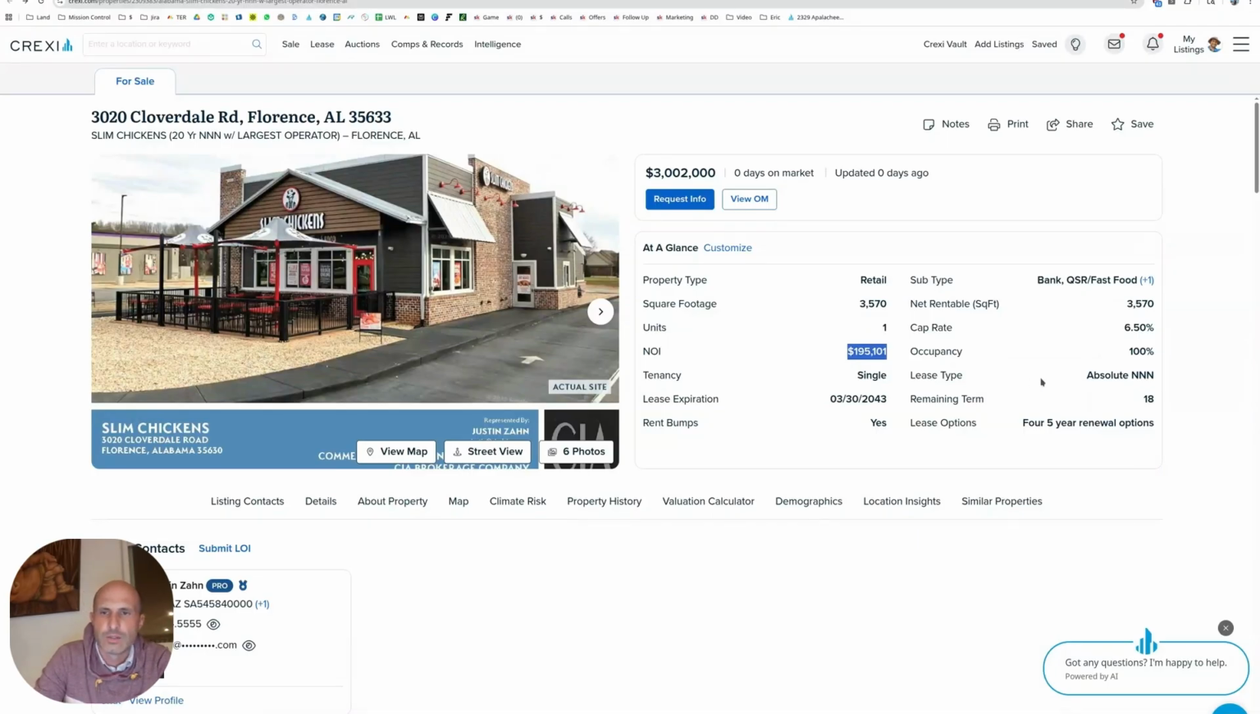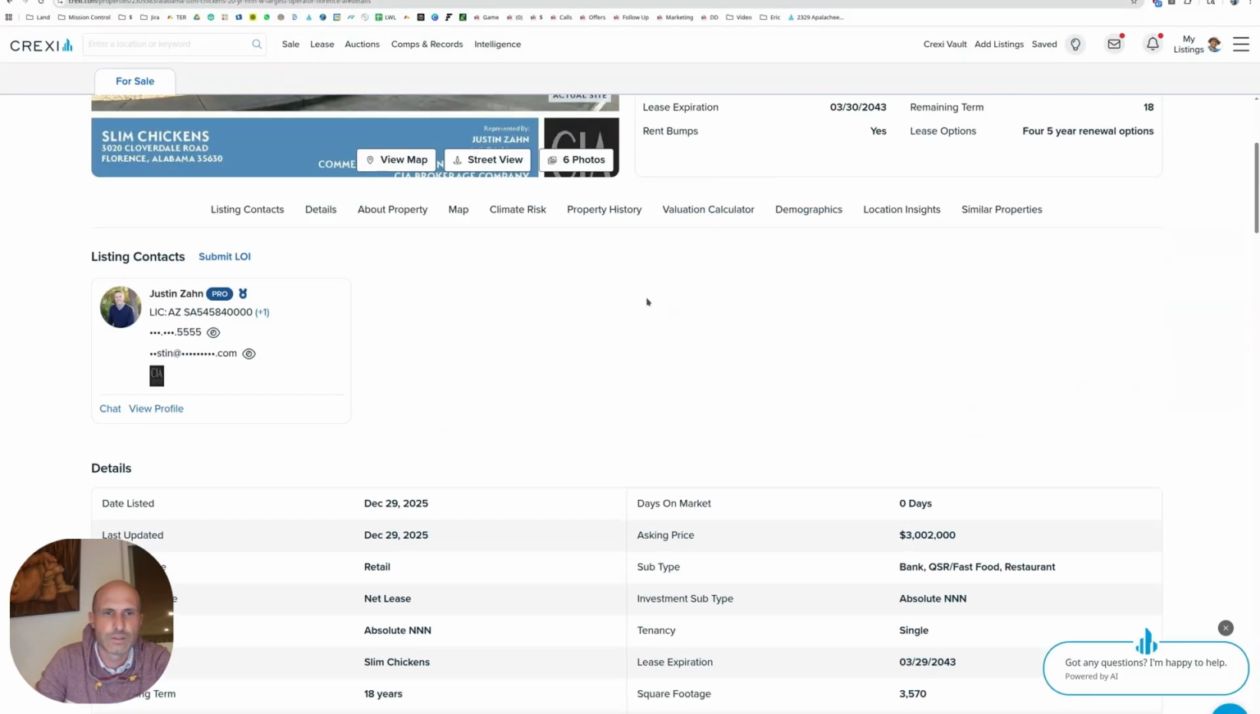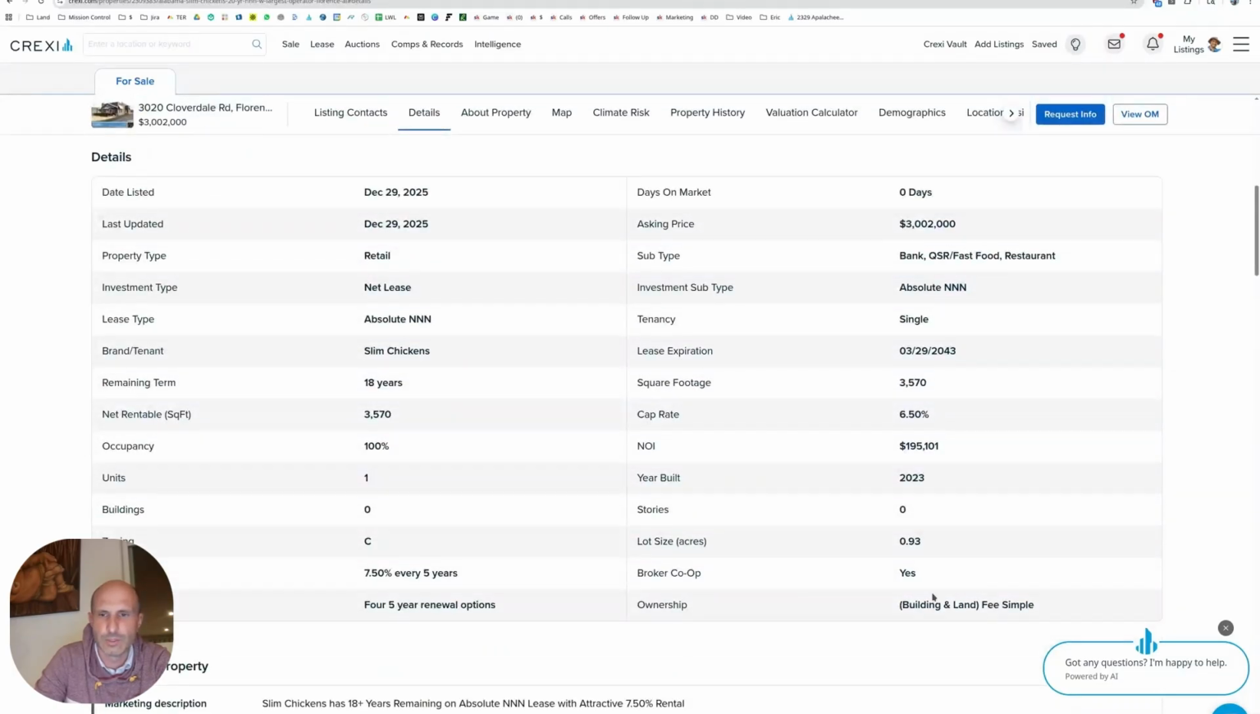By the time he gets there, absolute triple net. So to me, if we look at the details on here, this is probably fee simple. Yeah, building and land, fee simple. So if it was a ground lease and I had owned the land and Slim Chickens came along and said, I'll build it and pay you rent, that would be a ground lease, and they would own the improvements to the property if we structured it that way. And in this case, whoever built the thing owned the land, probably owned it all together.